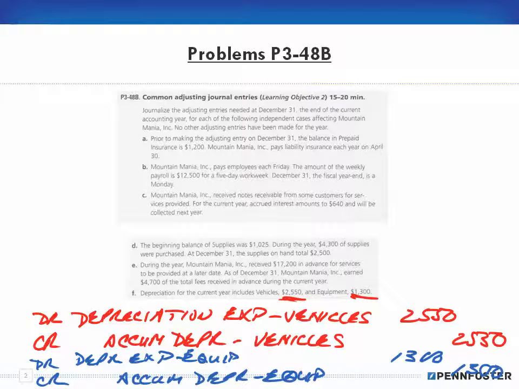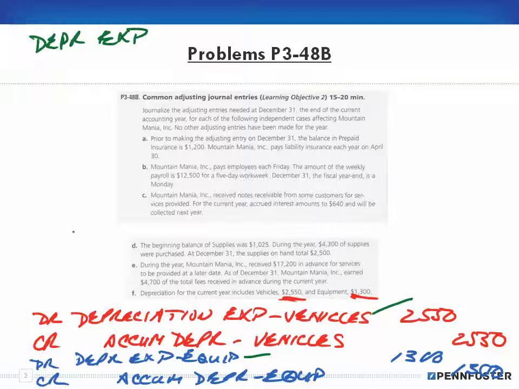Now, I'm going to leave these two entries here, but I'm going to write in basically a combined entry up here. And when you look at a set of books, not all of your expense accounts are going to be depreciation expense vehicles and depreciation expense equipment. Generally you're just going to have one account called depreciation expense.